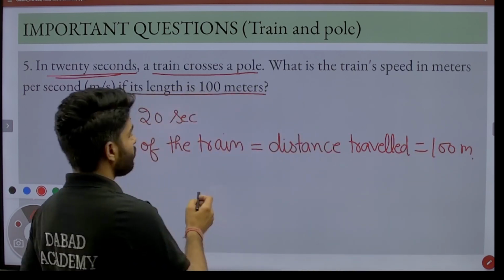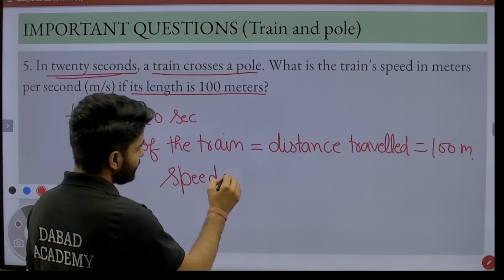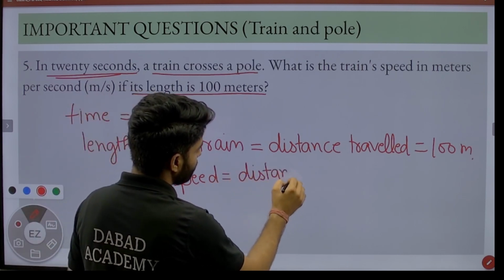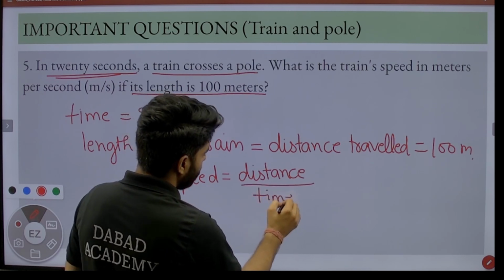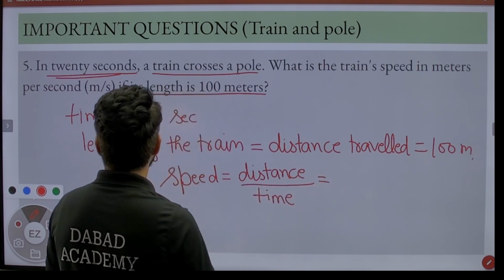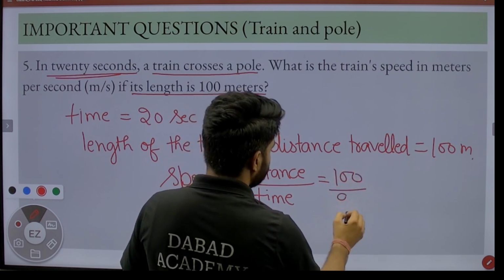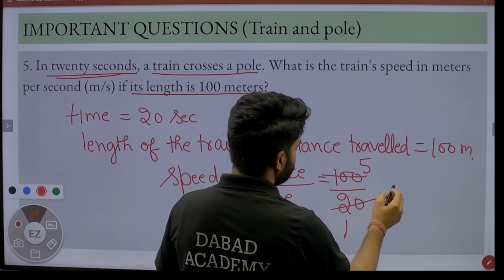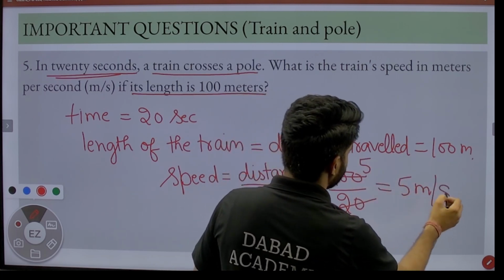Now we have to find the speed, and we all know the formula of speed, that is distance upon time. We have the distance that is 100 meter, and we have the time that is 20 seconds. Then 20 1s are 20 and 20 5s are 100, that is 5 meter per second.